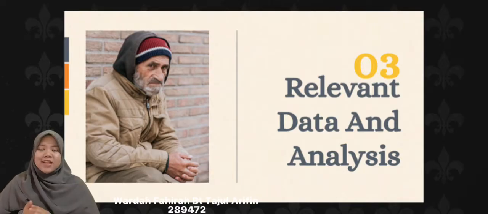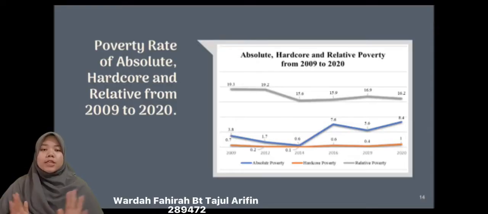Next point, relevant data and analysis. Bring our attention now to data analysis of absolute, hardcore and relative poverty in Malaysia from 2009 to 2020. From 2009 to 2014, the trend was downward, but in 2016, it inclined to 7.6%. In 2019, it plummeted, and in 2020, the rate reached an all-time high of 8.4%.